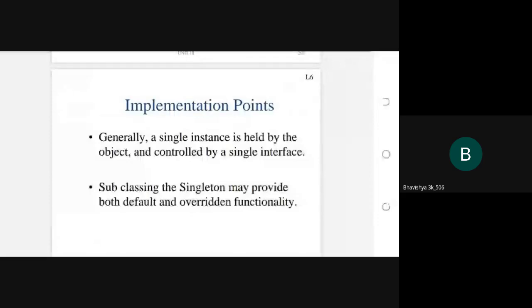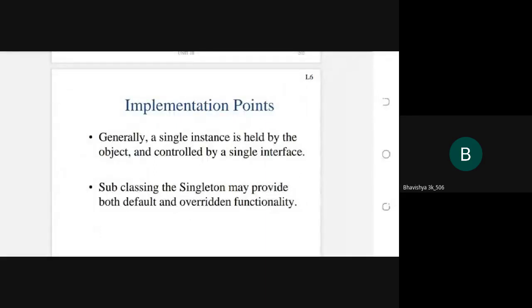Here the singleton design pattern has some similarities to other design patterns, namely abstract factory, builder and prototype. These patterns are similar to the singleton design pattern, but one point is completely opposite.